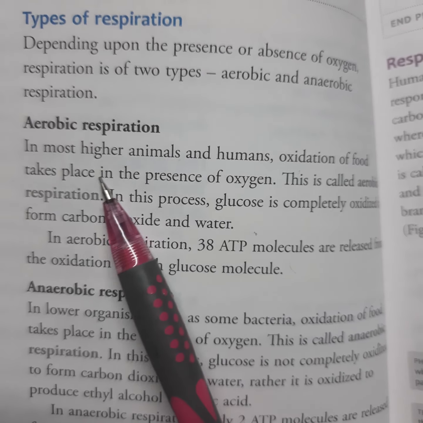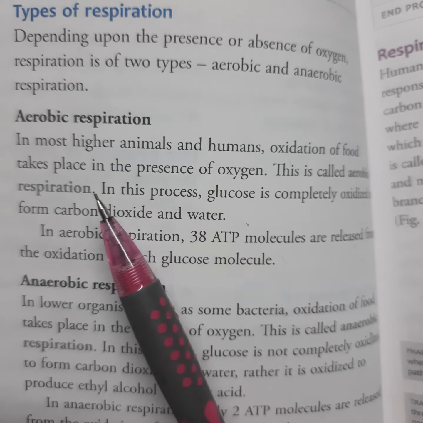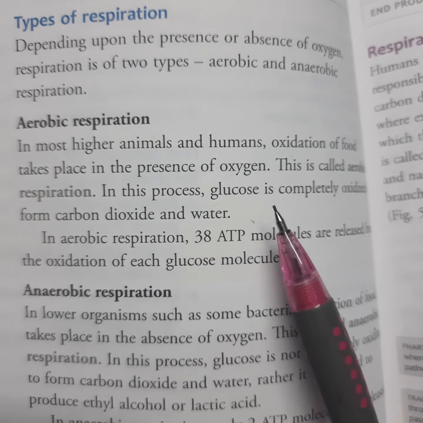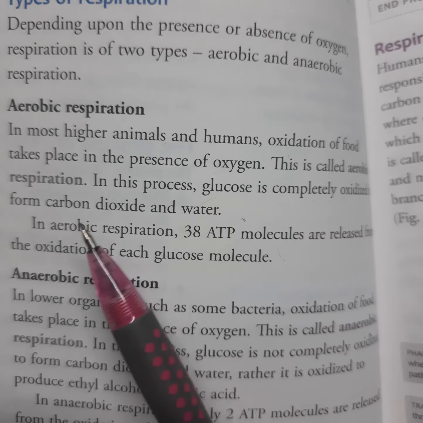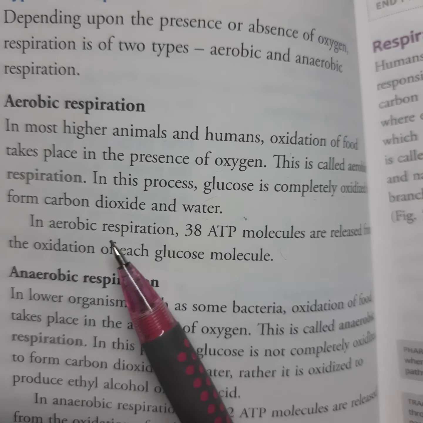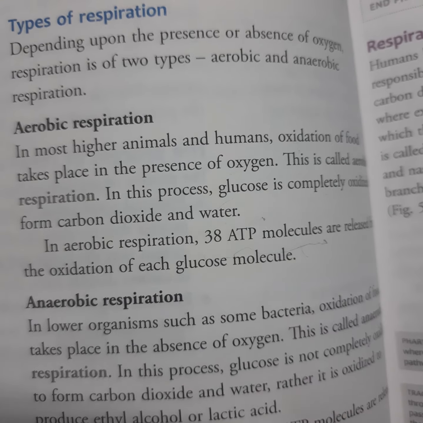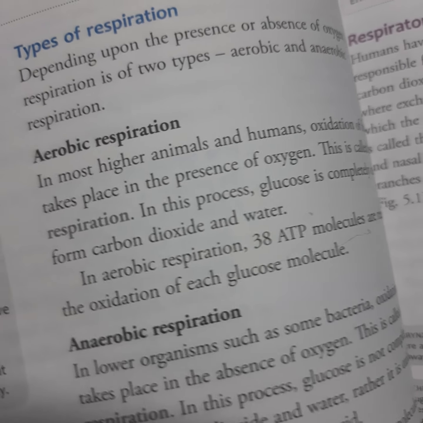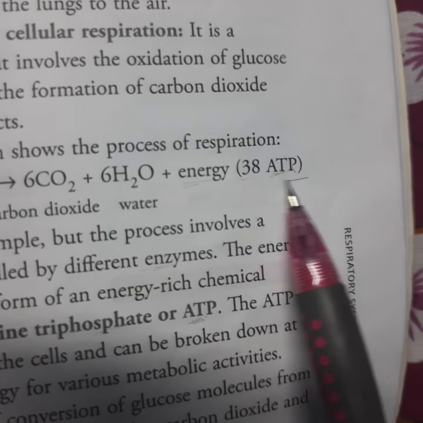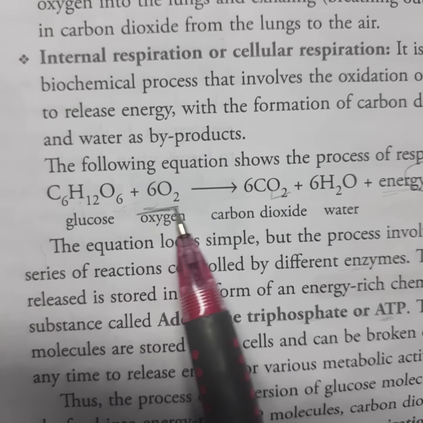So aerobic respiration takes place in most higher animals and humans. Oxidation of food takes place in the presence of oxygen. This is called aerobic respiration. In this process, glucose is completely oxidized to form carbon dioxide and water. Just now whatever the equation I told, in aerobic respiration 38 ATP molecules are released from the oxidation of each glucose molecule. See this reaction. Okay, so 38 ATP is released. This is the aerobic respiration because it is in the presence of oxygen.